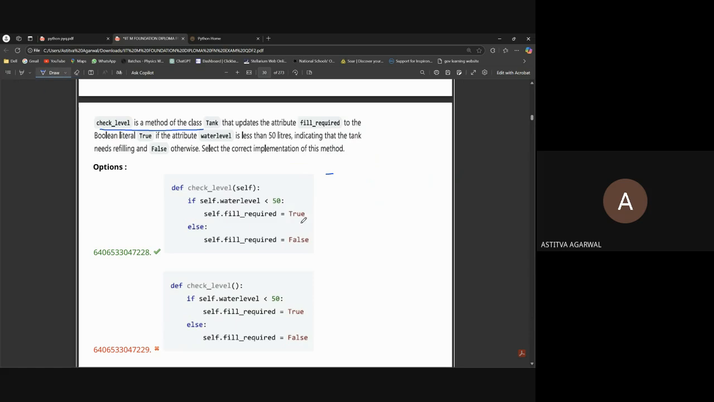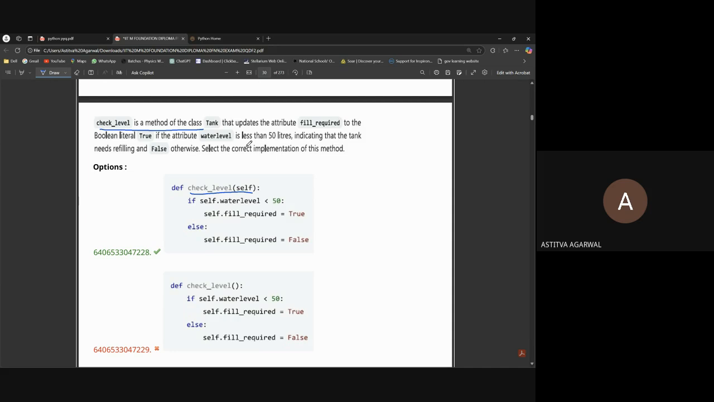Now this check level. Okay, so this is a method, and in the class tank, check level is a method of class tank. Means like we assume that a student is a class, so here tank is the class, and check level is one of its methods. See, this I told you about init. So init is a self function for describing the elements in the method.